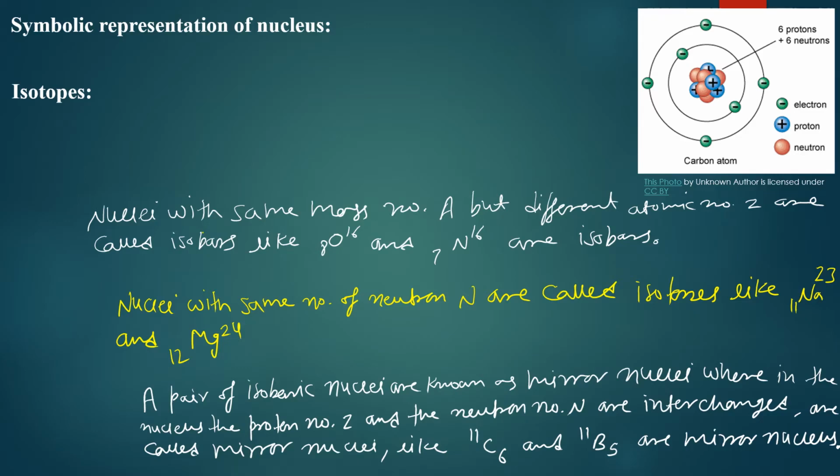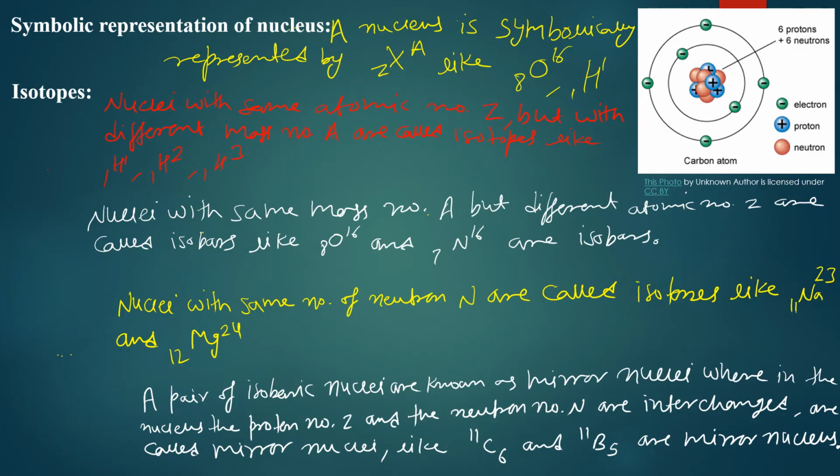As we all know, Rutherford told us that within the nucleus we have a number of protons, and later on Chadwick told us that the nucleus also has a number of neutrons, where protons are positively charged particles and neutrons are chargeless particles, and both combined are known as nucleons, and their number equals the atomic mass of the nucleus. Atomic mass is represented by A, and the number of protons within the nucleus is represented by Z.